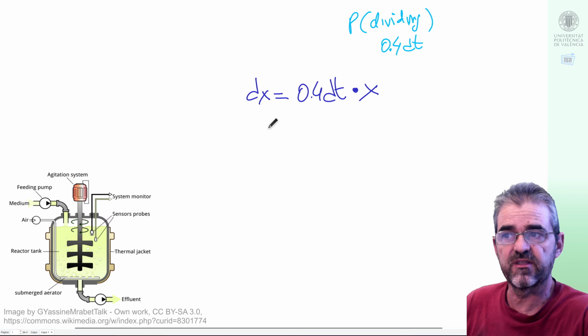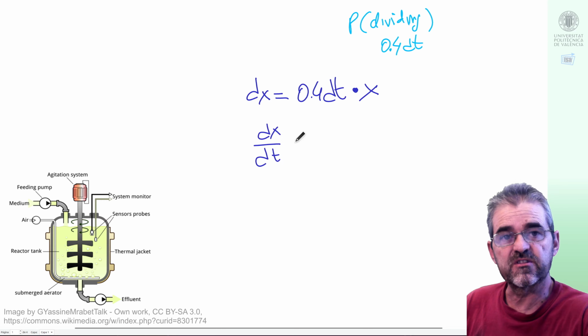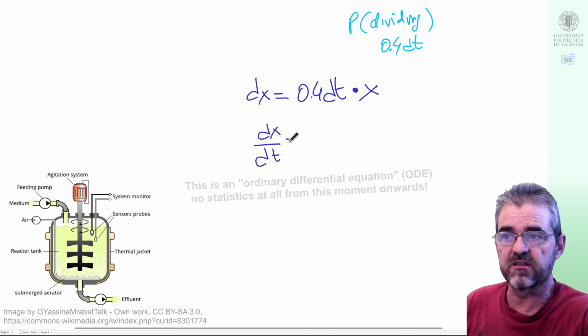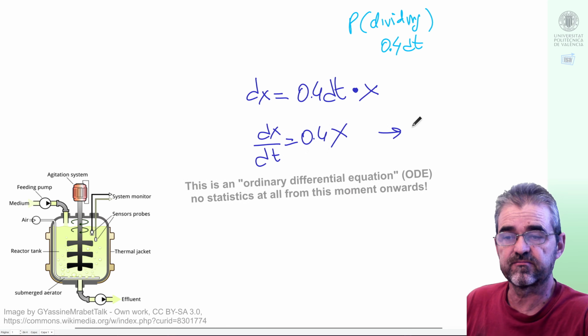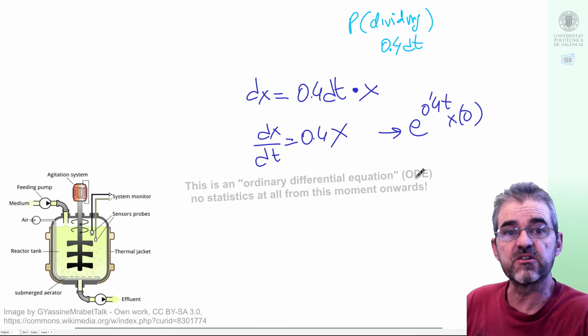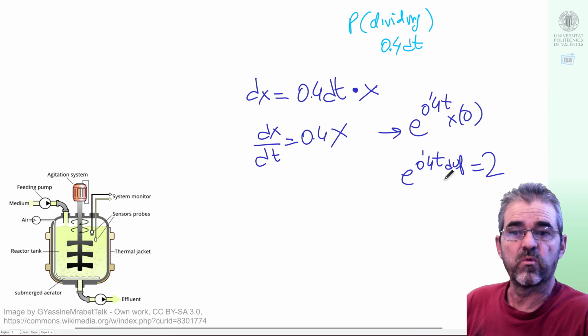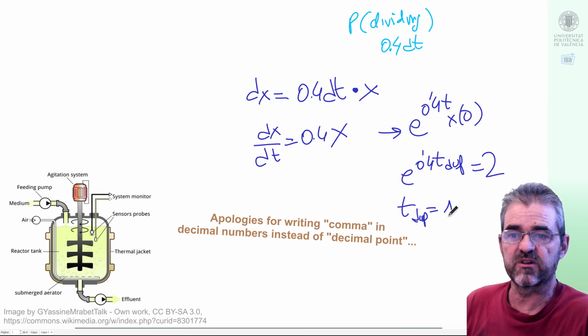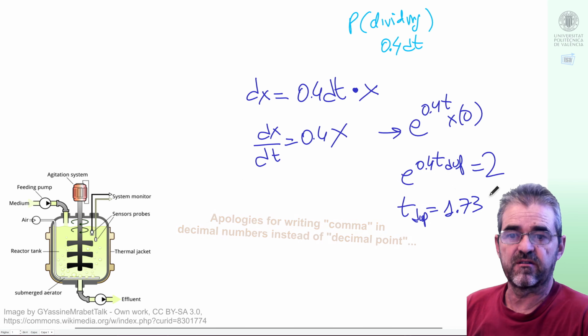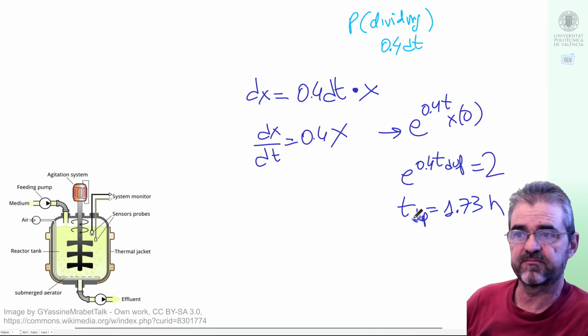Well, the thing is that with these infinitesimal increments of population and increments of time, we get this free response that had an exponential solution, which had a duplication time when this exponential was equal to 2, and taking logarithms, duplication time was 1.73 time units, hours, let's say.